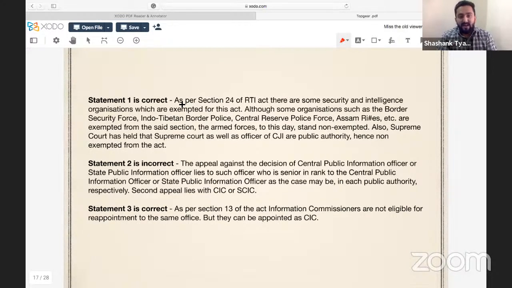As per Section 24 of the RTI Act, there are some security and intelligence organizations which are exempted from this Act. Organizations such as Border Security Force, Indo-Tibetan Border Police, CRPF, Assam Rifles, etc. are exempted under the said section.